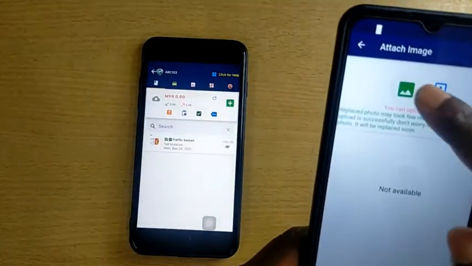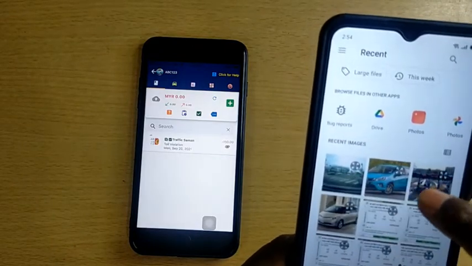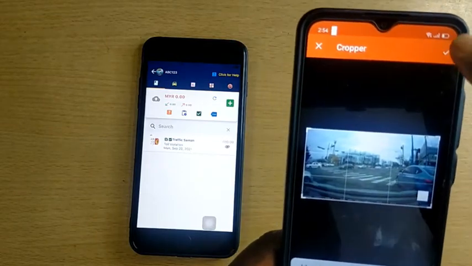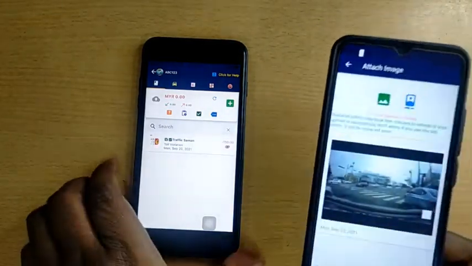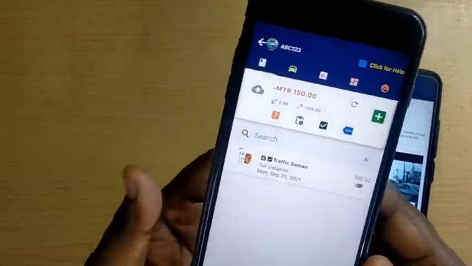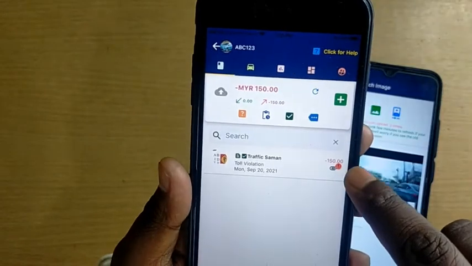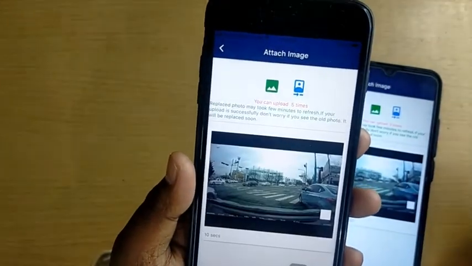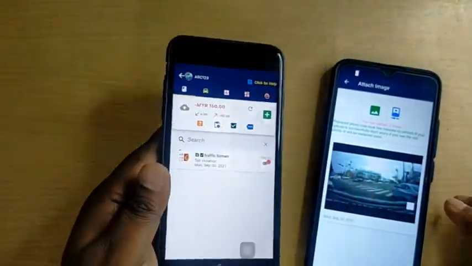For example, I attached a photo I downloaded from Google. I uploaded this photo, and notice that it arrives in real time. If we tap, we can see the photo is there. So the expenditure of 150 ringgit and the proof of violation are already there.